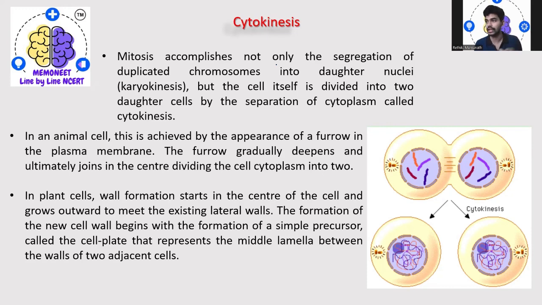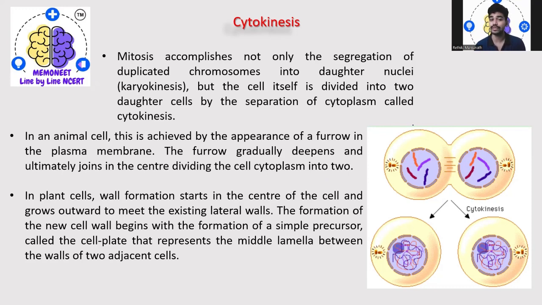So we got to know how DNA got divided, how the genetic material has been separated, through all the phases of M phase. Then the last step, where the cell has to divide, is called cytokinesis. That is the outermost part. After mitosis is accomplished, not only is there segregation of the duplicated chromosomes into daughter nuclei, which is through karyokinesis, but the cell itself has to divide into two equal daughter cells by the separation of what? Cytoplasm. That is called cytokinesis.